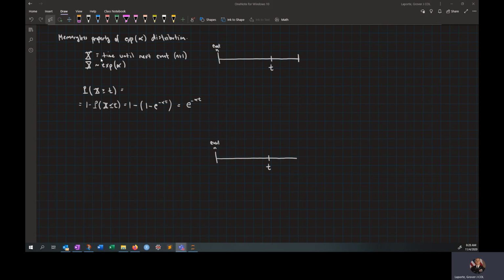Okay, so the last thing we're going to talk about is the memoryless property of the exponential distribution. The idea here is that regardless of what happens in this Poisson process, or anything that's governed by the exponential distribution, which can be a lot of things, it doesn't matter what happened up until a particular point in time, as long as you're going forward. It has a memoryless property.